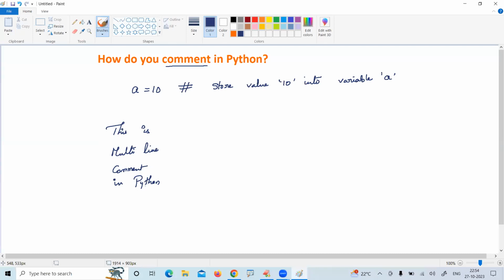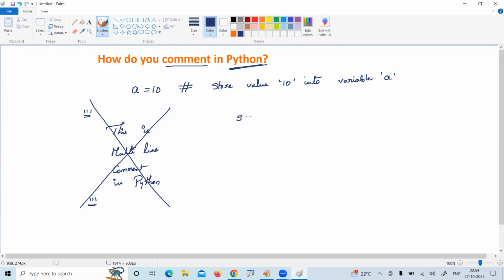If I want to comment the 4 lines, people think that either triple single quotes or triple double quotes are used to comment multiple lines. But this is very, very wrong. Python doesn't support multi-line comments. Here, triple single quotes or triple double quotes are used to represent a string only.